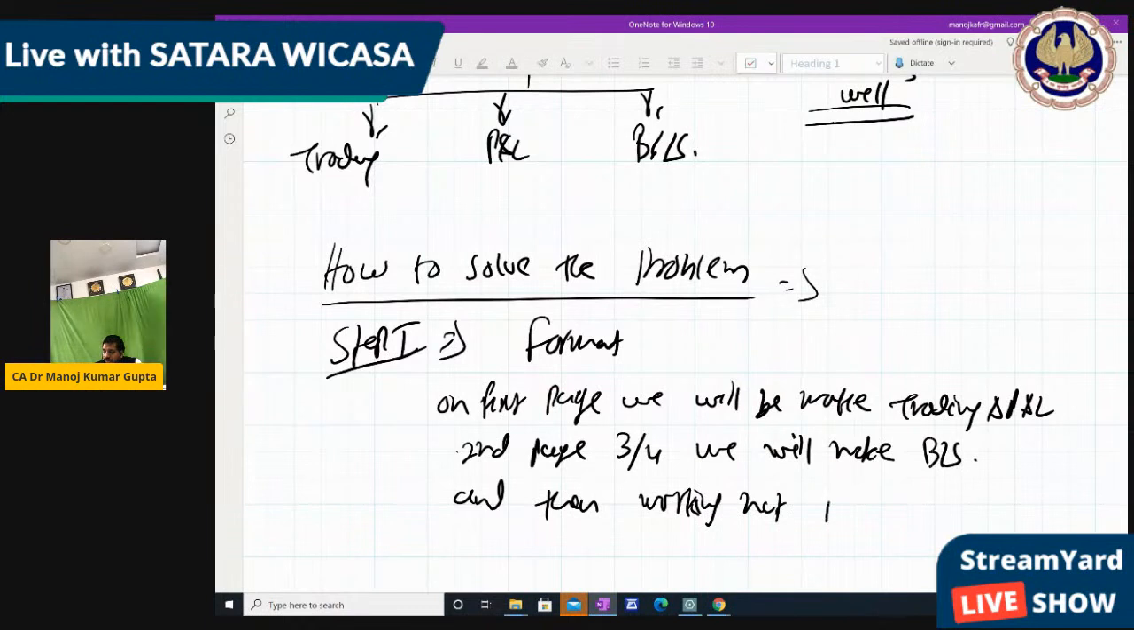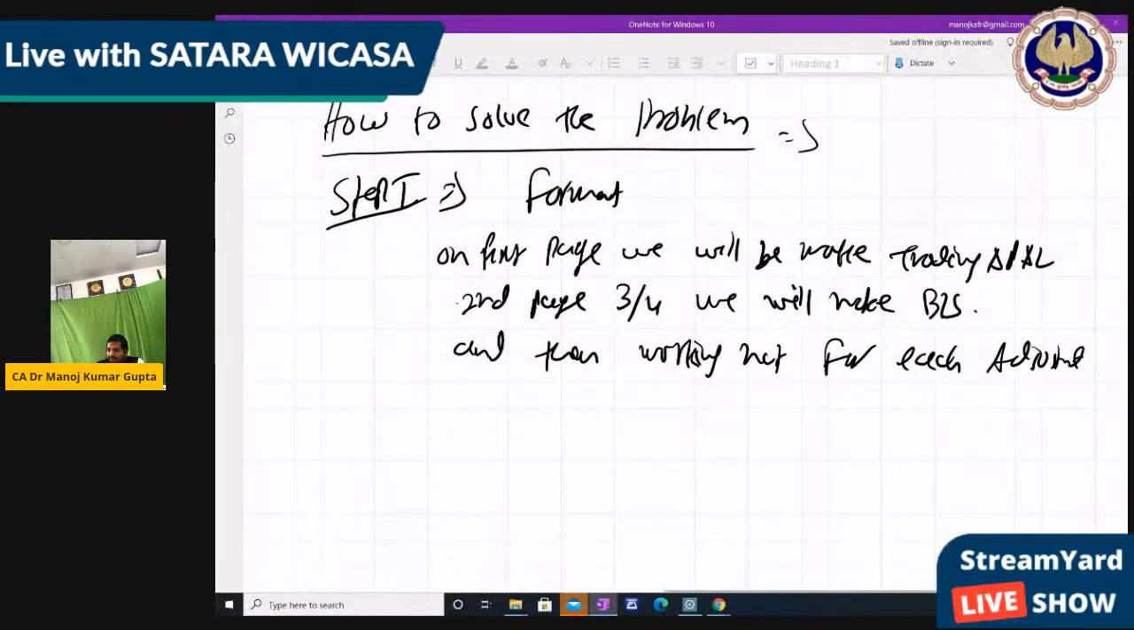A working note for each adjustment. Make a small working note for every adjustment, so that it is clear. In the format, whatever is extra given, you can make a working note, right? Like the adjustment they have given, we pass the journal entry for the adjustment, and accordingly we make the ledger if anything is required. Otherwise we provide the information, or we show the adjustment effect in the trading account, P&L account, or maybe in the balance sheet. Okay, so step 1 is this.